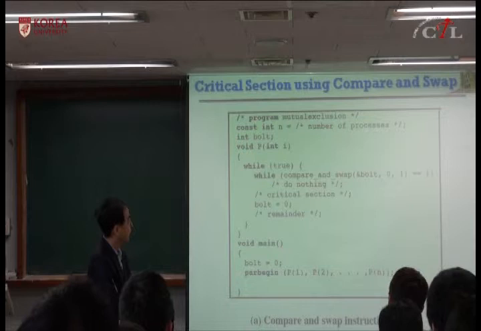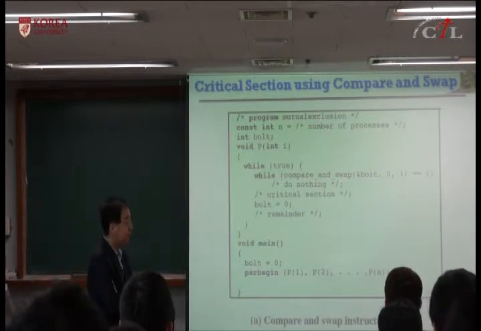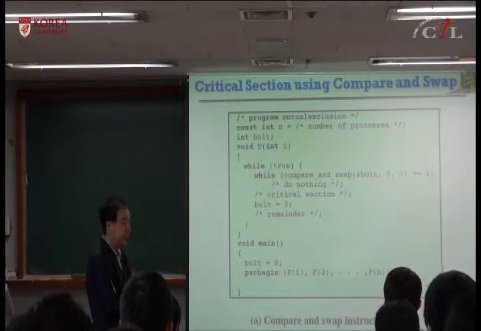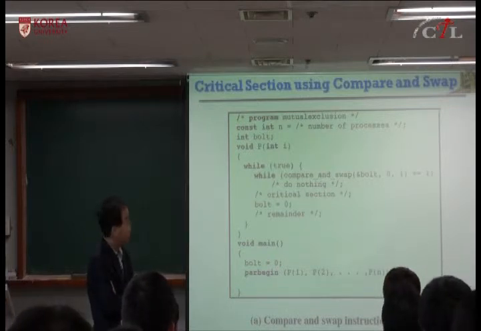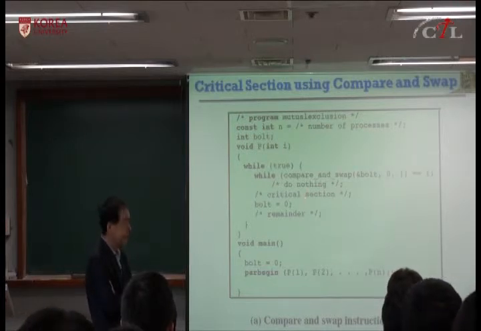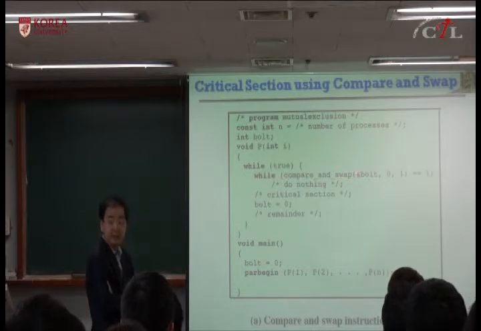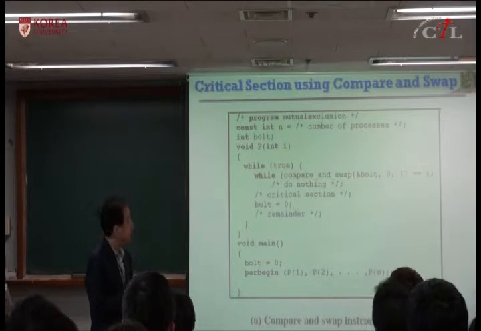They perform compare and swap, but only one can proceed and succeed. If they see a value of 0, they have succeeded, and they can enter the critical section. If somebody else sees 1, then somebody else has already succeeded and exchanged, and they have to wait until the memory location becomes 0.